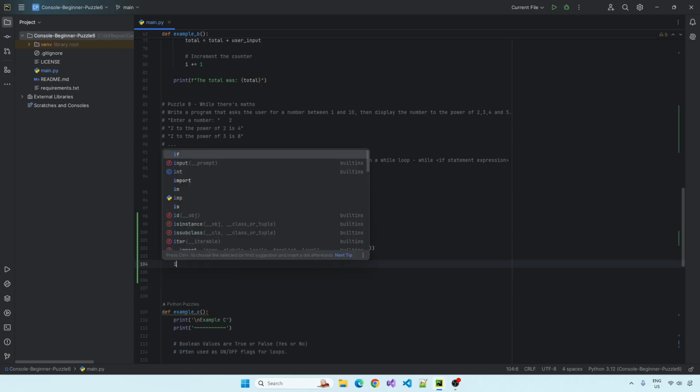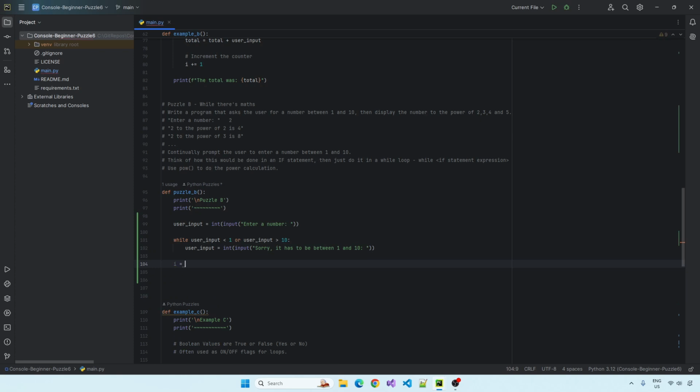So what we need is a variable to check the power of. So this is kind of like the counter. We can use I as the counter. We can set it to 2, and then we'll do the calculation for the power of 2, and then we'll increase it to 3, and then we'll do the calculation for the power of 3. We'll increase it to 4, do the calculation for the power of 4 or 5, and then we'll stop it.